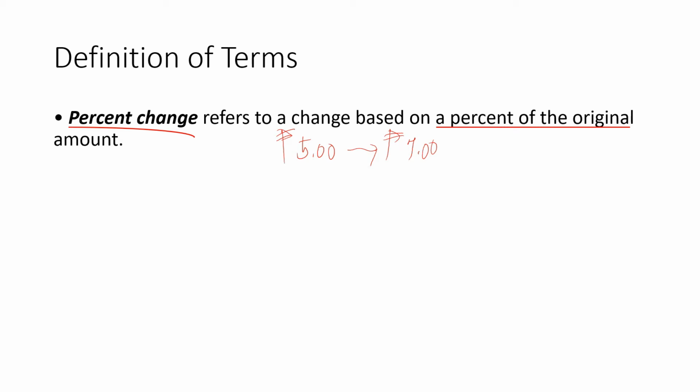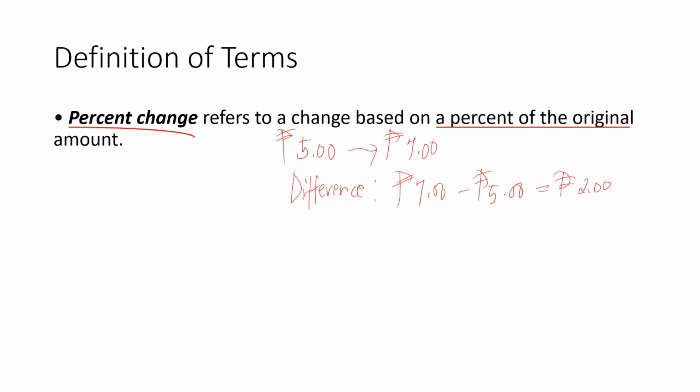What do we mean by difference? You are already familiar with this, right? You encountered this when you were an elementary student. Difference is the answer of subtraction. So all we need to do is to subtract: 7 pesos minus 5 pesos. Then there is a difference of 2 pesos.